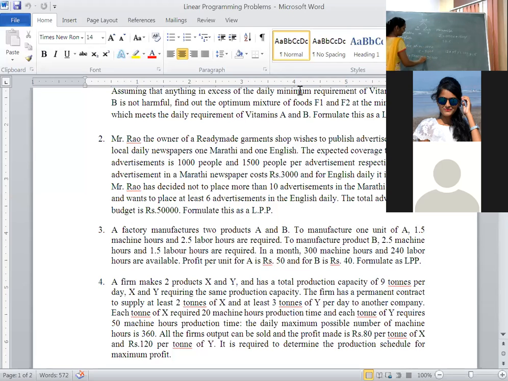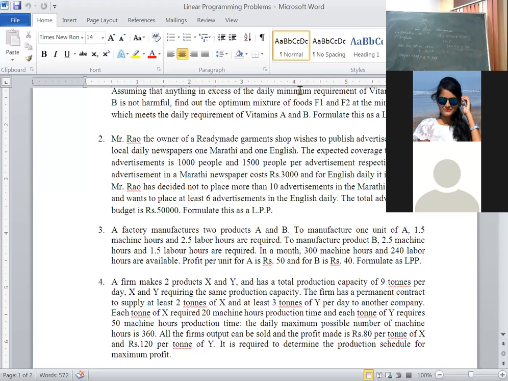Equal to is replaced with less than or equal to. Here cancel 3 zeros, then the linear inequality becomes 3X plus 5Y less than or equal to 50. If you don't want to cancel, write it as it is. That is up to you.